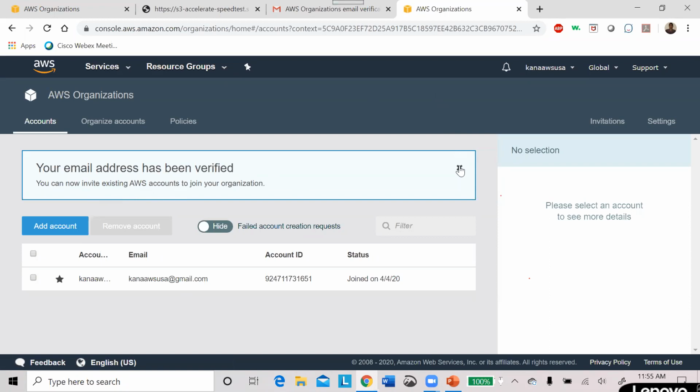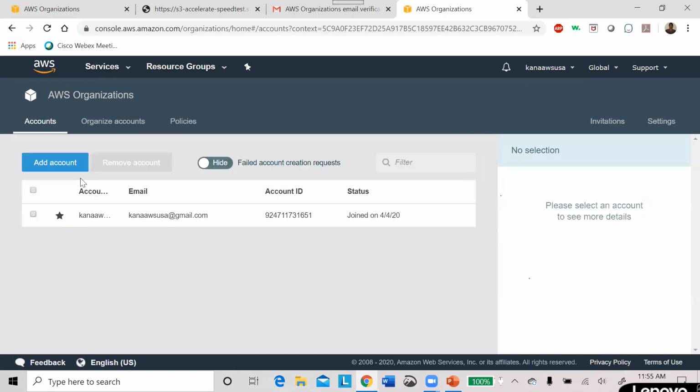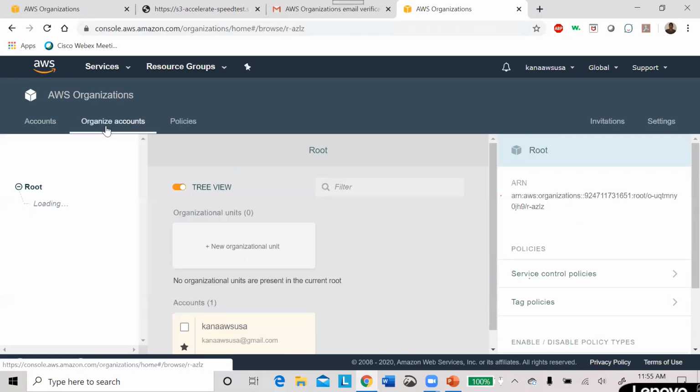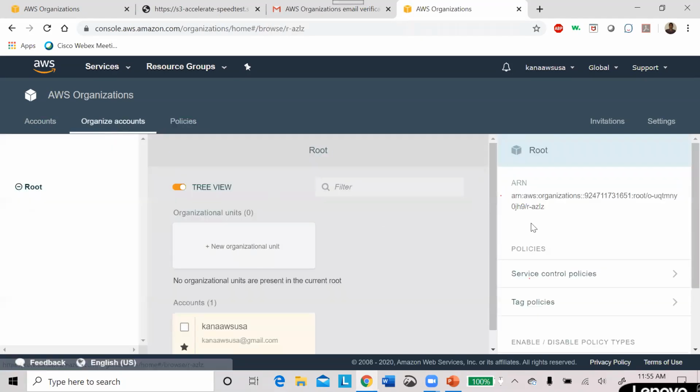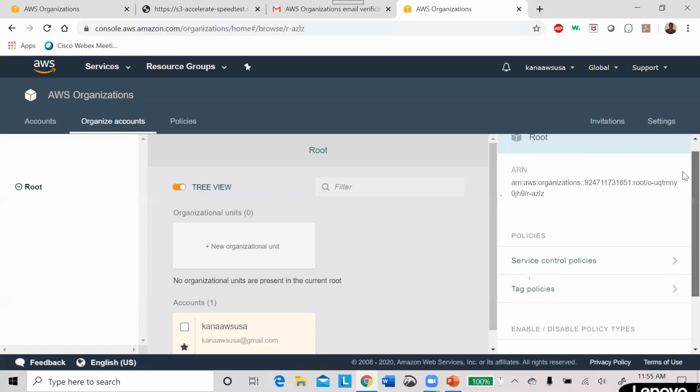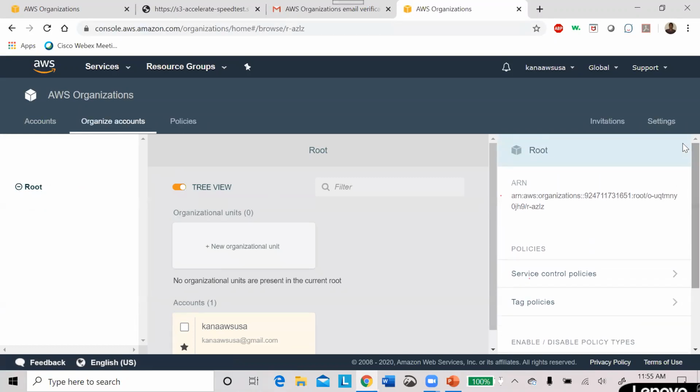Now I'm closing this one. I'm going to invite some people to join my organization. Before that, these server control policies, I have disabled, because others don't want to modify these settings. And for organizing accounts, at this moment I don't have any organization created.